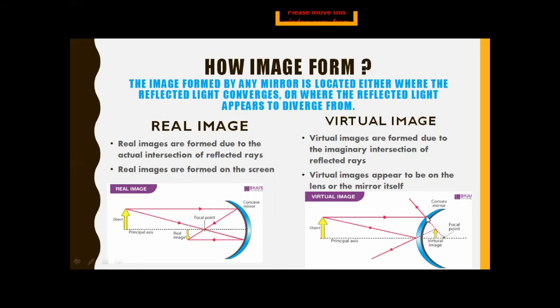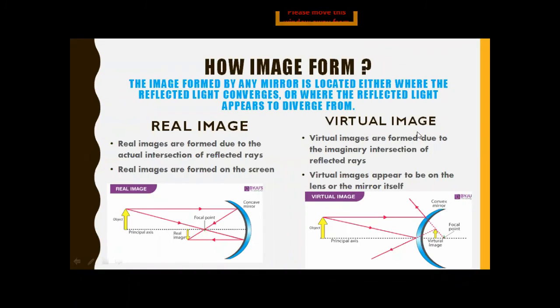But when we extend the reflected rays of light at the back of the mirror, they meet at a point behind the mirror. Do remember that the reflected rays, after extending, meet at a point behind the mirror. They do not actually meet in front of the mirror; they only appear to meet behind the mirror, and that's why the image is always erect.